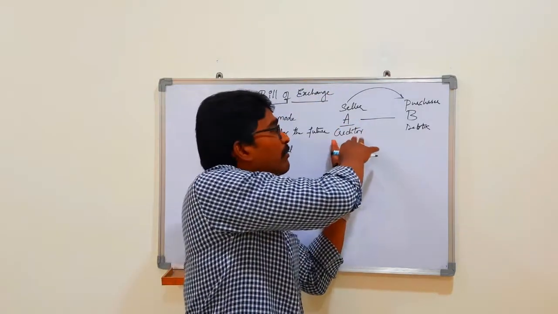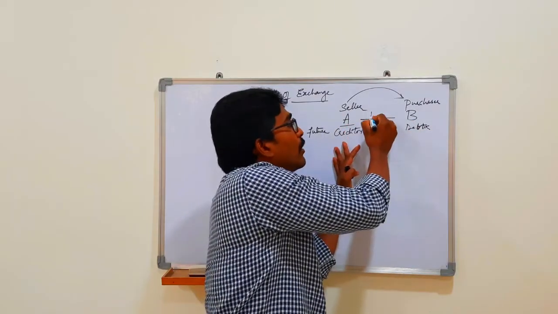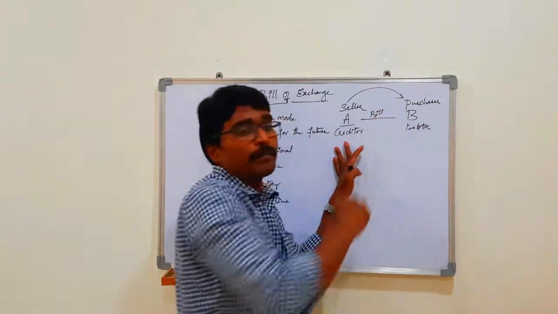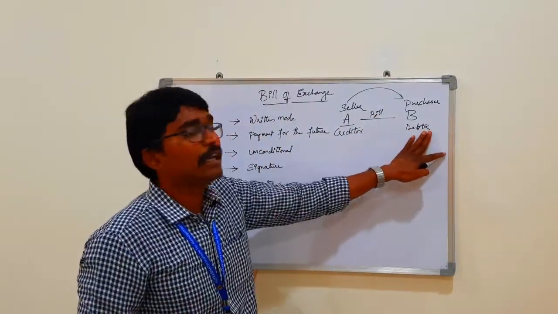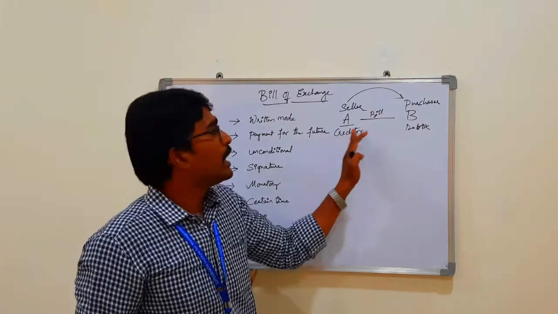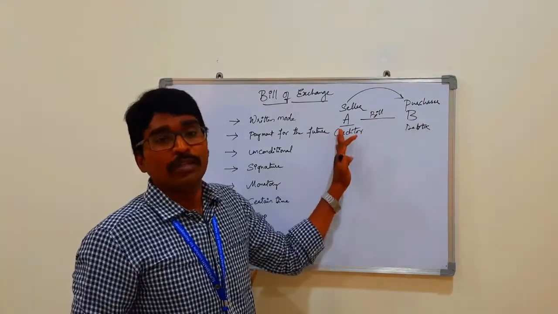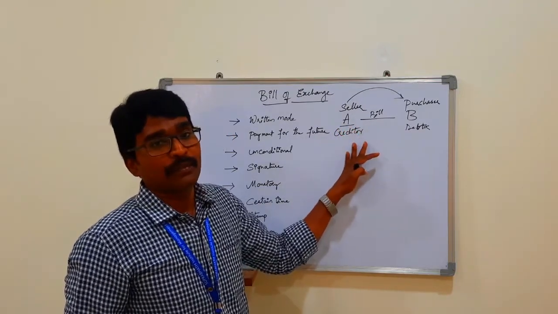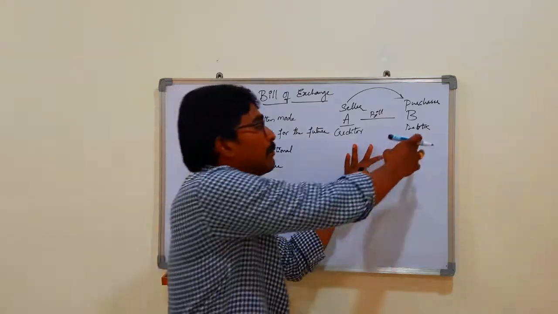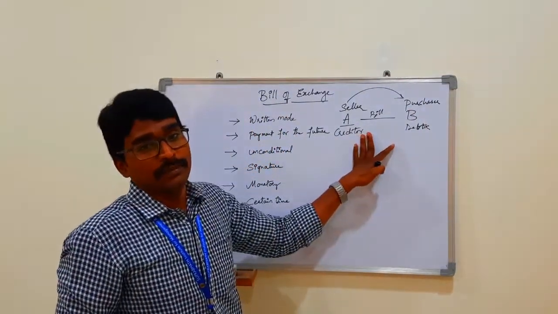To safeguard the payment to be received from B, A will issue a bill to B to make B bound and liable to do the payment to A. This is called a bill of exchange. It makes the purchaser liable to pay the seller.